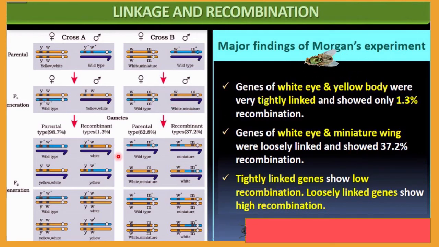And this diagram is from the textbook. So you must remember this diagram. You have to practice this diagram more than 2 times. Okay. Tightly linked genes show low recombination, and this is the conclusion by Morgan. Tightly linked genes show low recombination and loosely linked genes show high recombination. So you must notice this. What are the major findings of Morgan's experiment?